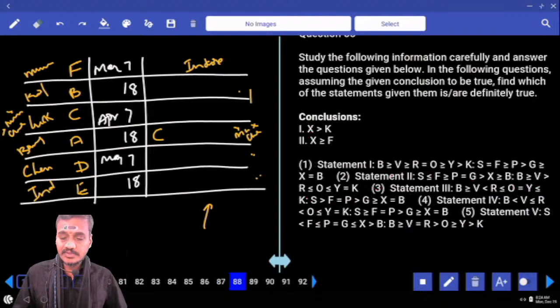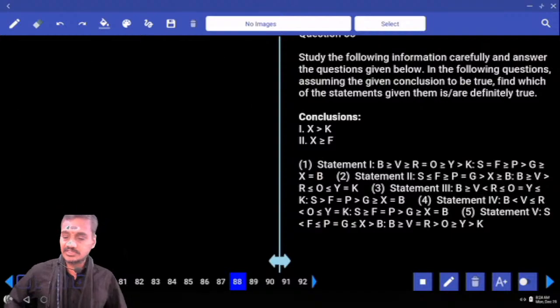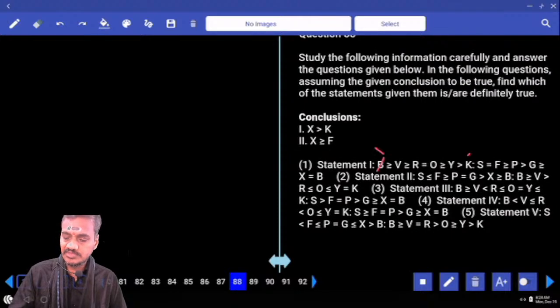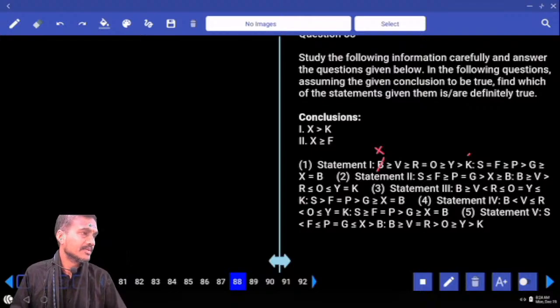Question 87 done. And 88, my X greater than K. Now X greater than K and X greater than or equals to F. Now tell me what is your answer in this one? Now coming to the first one, X and K. K is here and X is here. B equals to X, so put X in place of B, and X greater than or equals to K comes. Hence it cannot be the answer. Choice 1 cannot be the answer. Is it fine?